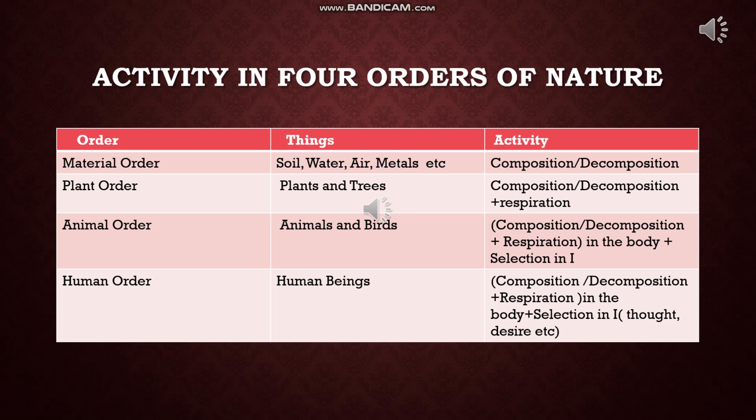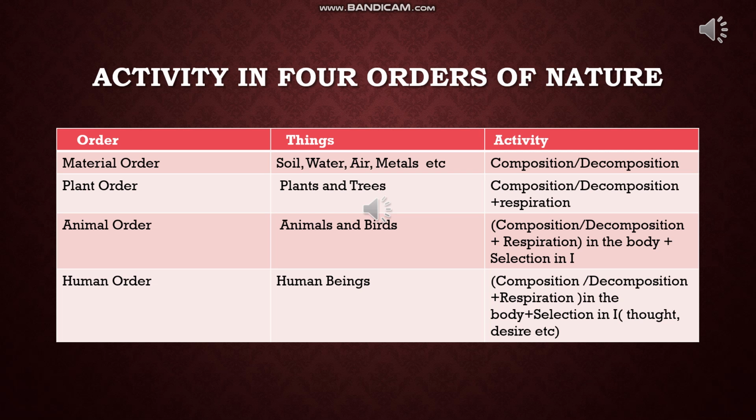Now the fourth order, that is human order. The activities of the human order are composition, decomposition, respiration, same as plant order, because all these three orders have life, and in addition there is selection in the I. That selection is different from the selection of animal order.